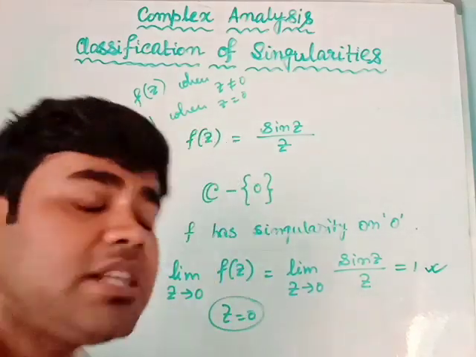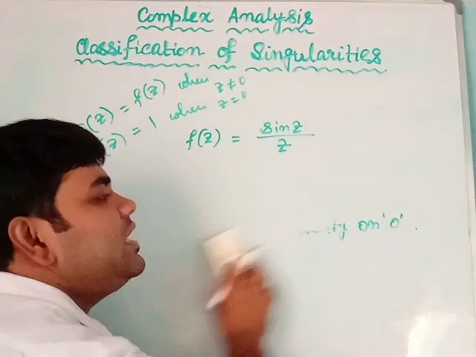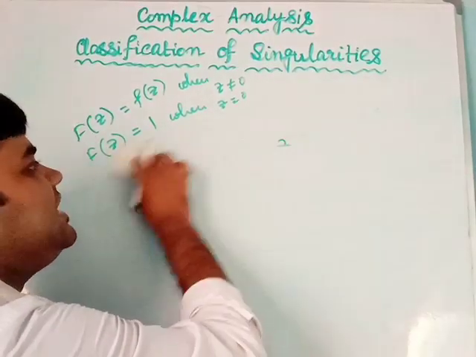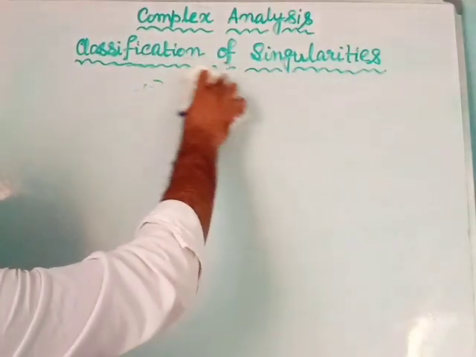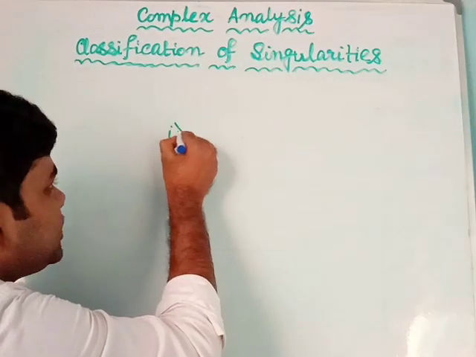So what are the properties of removable singularity? Removable singularities are such kind of singularity which can be removed very easily. There are some particular characteristics of a removable singularity.